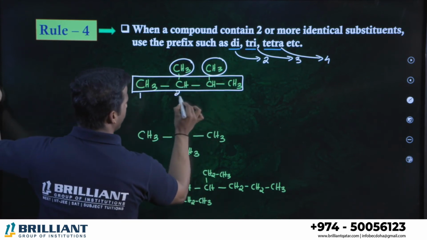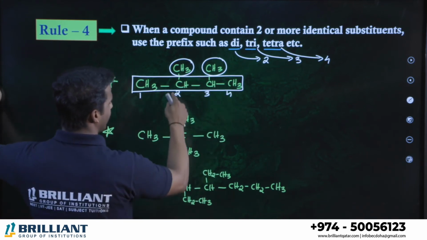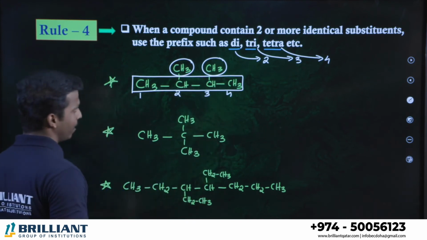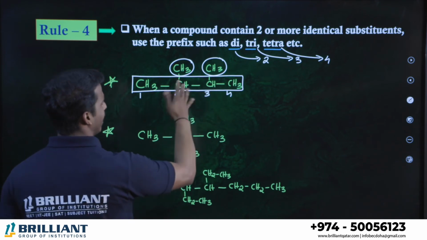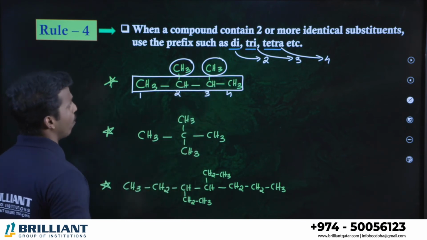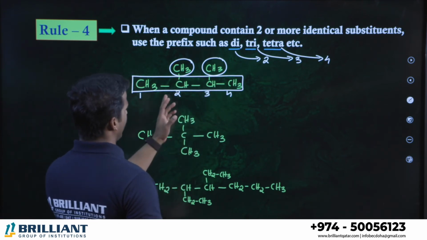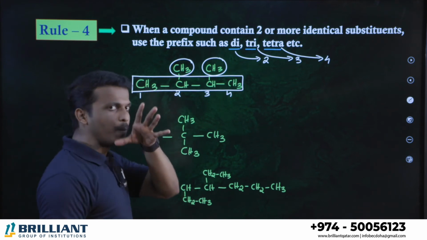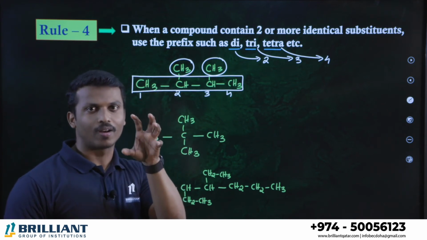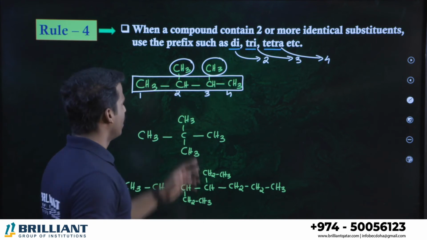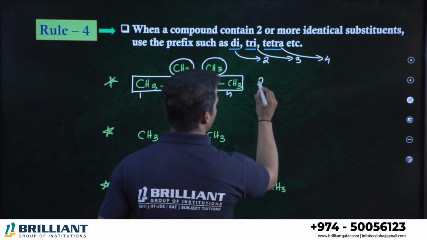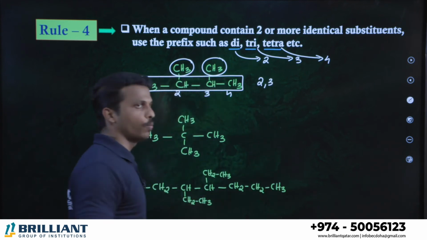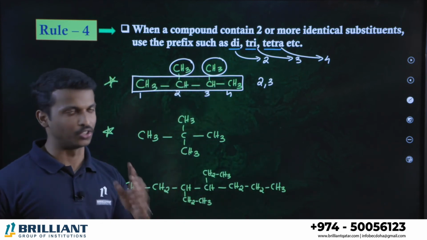Rule number 2, number the parent chain in which the branches should get least number. If I number 1, 2, 3, 4 like this, second position, third position, methyl. I think that is the same one you will get from right to left also. Second and third, correct? Both are same. Now, we can use the numbering. As per the IUPAC rule, first you have to write the branches. Second position, third position, you have 2 methyl groups, right? So 2, 3. As I told you, between two numbers, comma is essential.